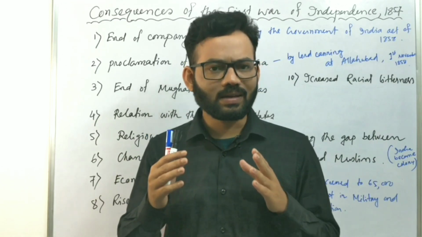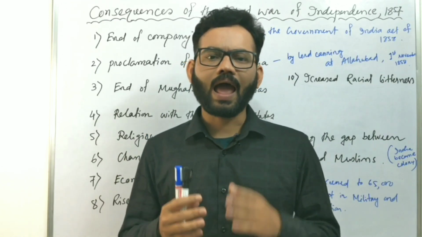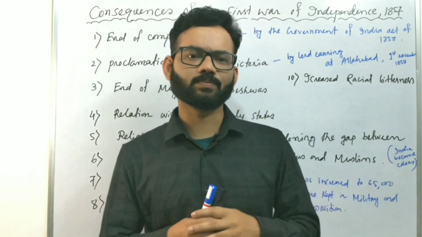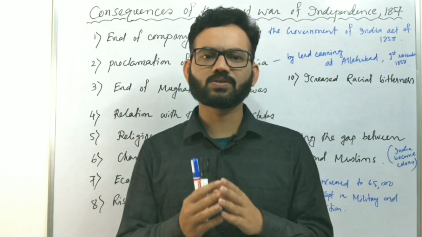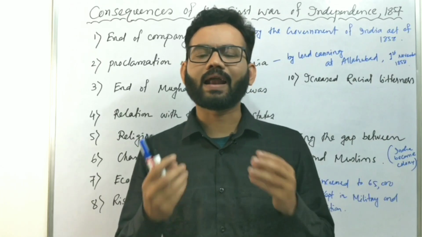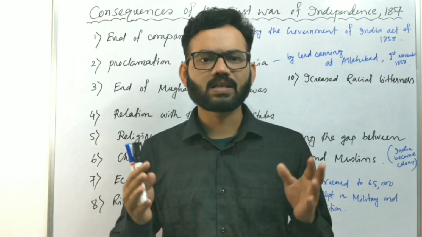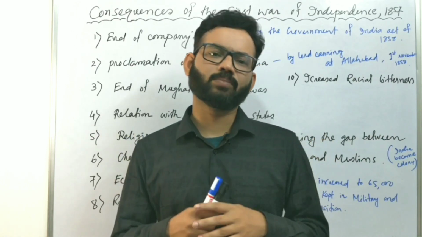We can definitely become independent, and we can throw the British out of India. So feelings of nationalism and patriotism arose in the minds of the Indian people.